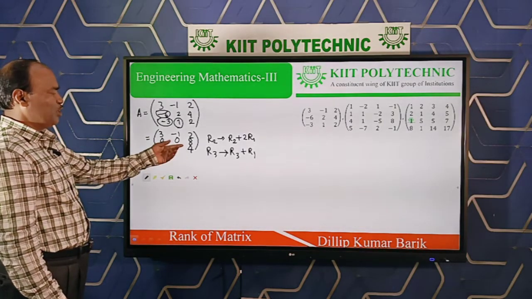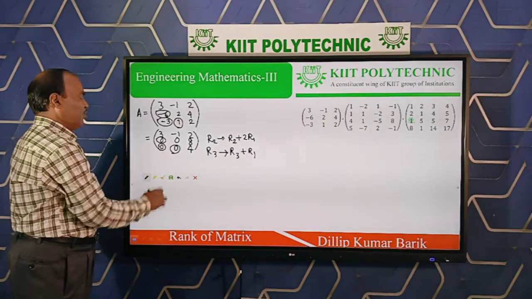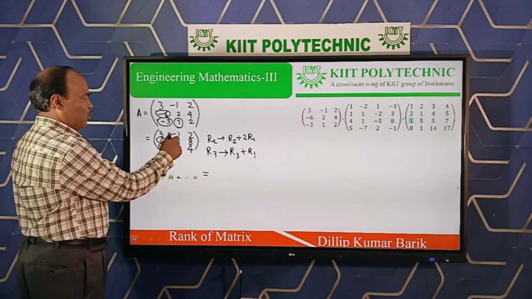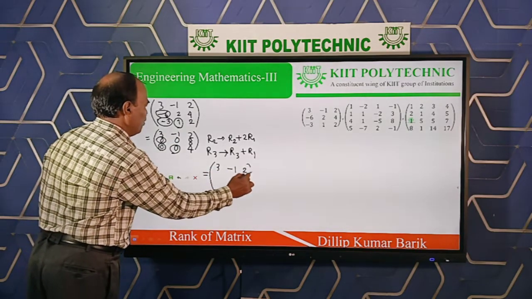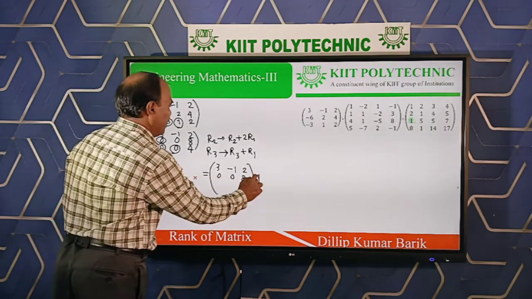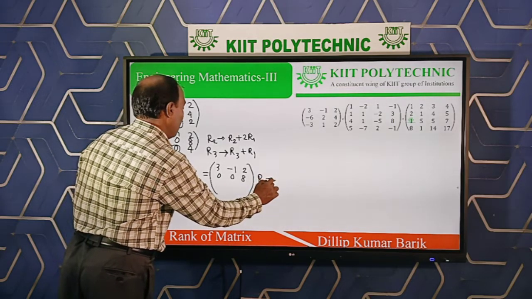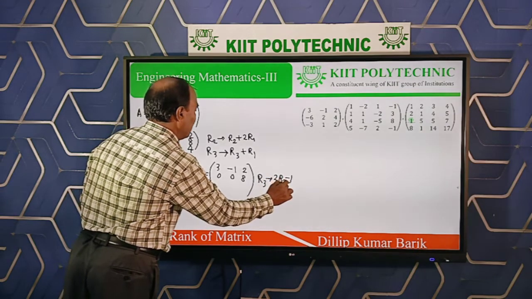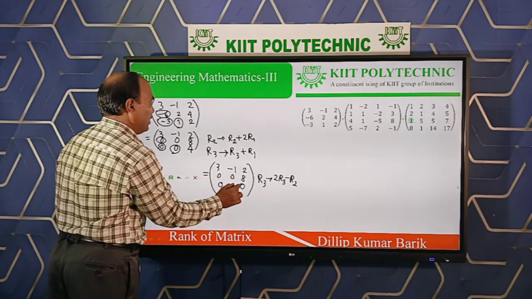If there is again a 0 possible in the third row, already see it is 0 here, 0 here, 0 here, but you can take the third row and operate on the second row, not the first row. This is the process. Keep the first row fixed, 3, -1, 2, 0, the second row fixed, and the third row operates. Row 3 operates on row 2 by twice row 3 minus row 2. So clearly it is now 0, 0 and 0.